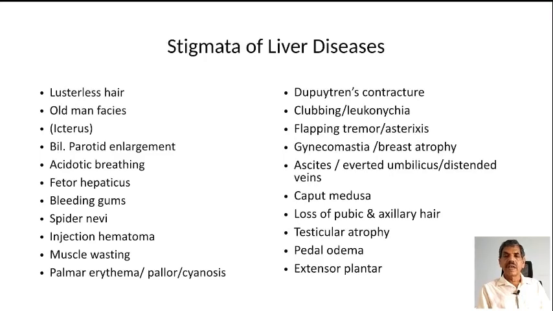Other general examination findings in the case of chronic liver disease are Dupuytren's contracture, clubbing, leukonychia, flapping tremor or asterixis, and gynecomastia. In females, it will be breast atrophy. Also ascites, everted umbilicus, distended veins, and caput medusae, which is not a very common finding in portal hypertension, but it may occur. Loss of pubic and axillary hair, testicular atrophy, pedal edema, and extensor plantar.